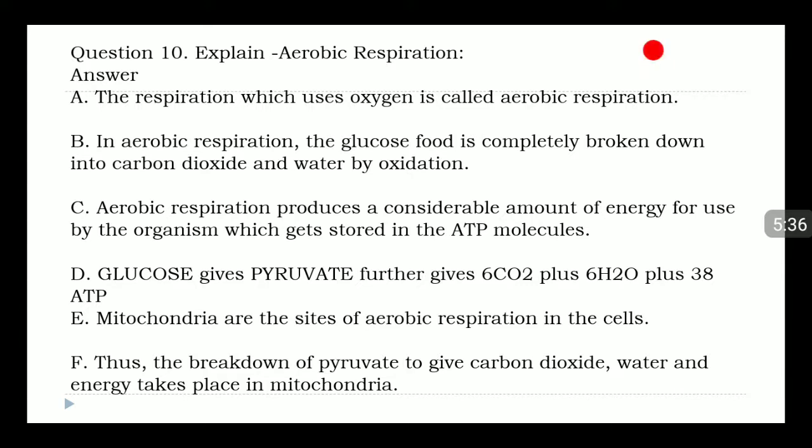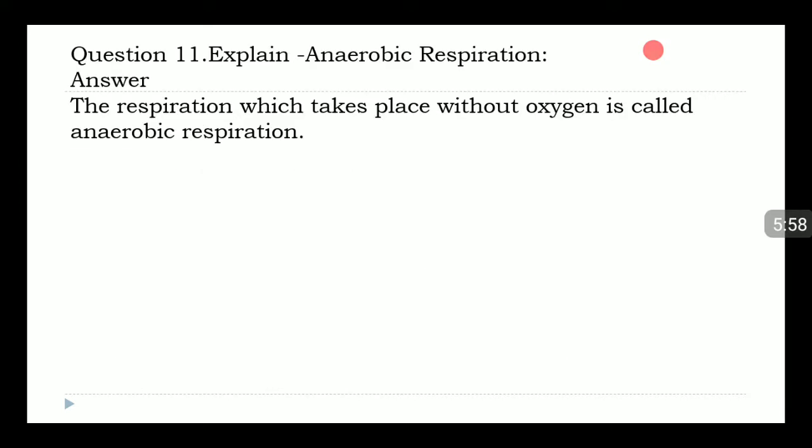D. Glucose gives pyruvate, which further gives 6 CO2 plus 6 H2O plus 38 ATP. E. Mitochondria are the sites of aerobic respiration in the cells. F. Thus, the breakdown of pyruvate to give carbon dioxide, water and energy takes place in mitochondria.